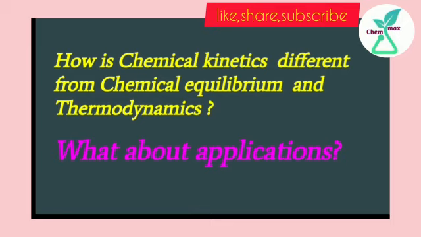And how is chemical kinetics different from chemical equilibrium and thermodynamics? The feasibility of a chemical reaction can be predicted by thermodynamics. That means the possibility of a chemical reaction being done is given by thermodynamics, whereas the extent to which a reaction will proceed can be determined from chemical equilibrium. And the speed of reaction, that is the time taken by a reaction to reach equilibrium, is given by chemical kinetics.